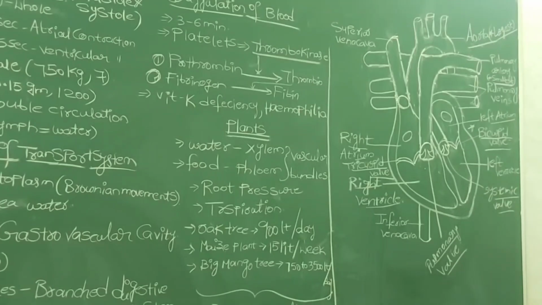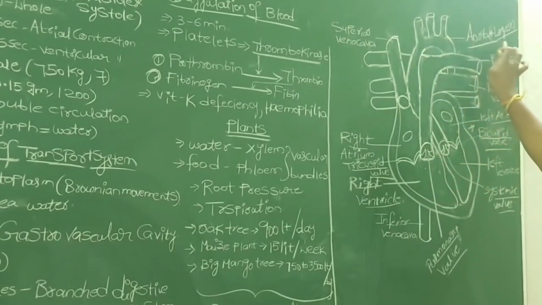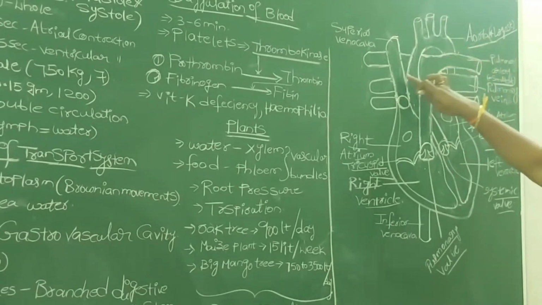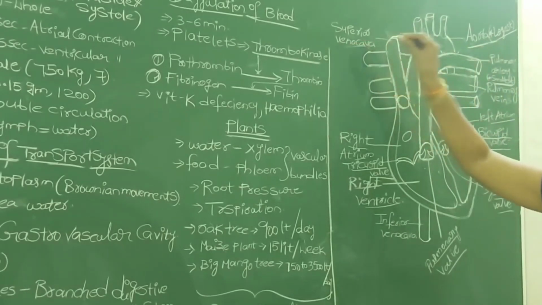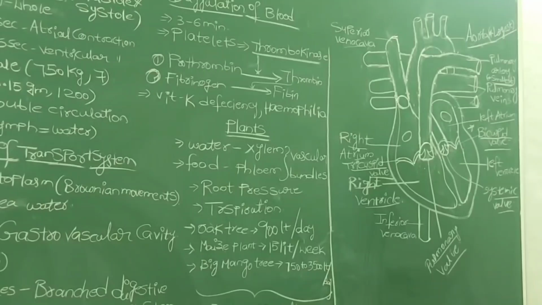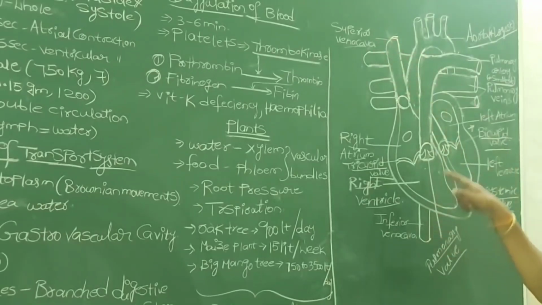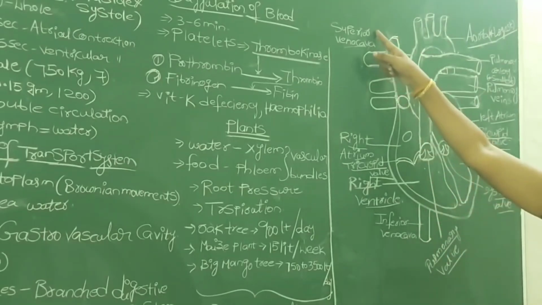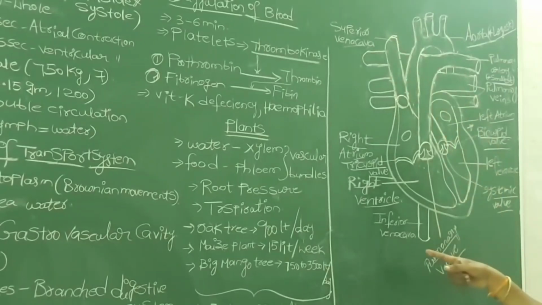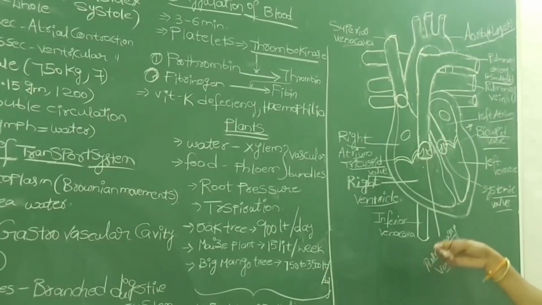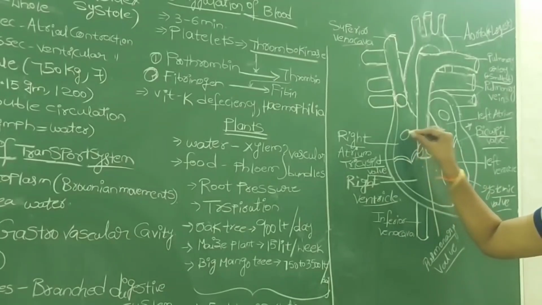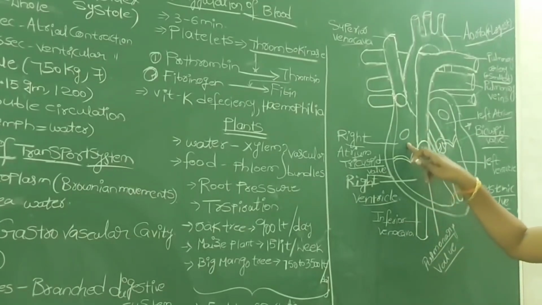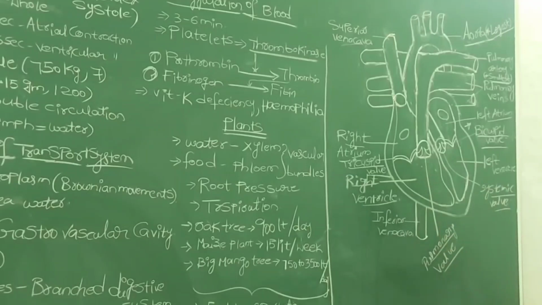And if you observe this diagram, here you see number 2, these are the 2 major veins. Actually this is the major artery, aorta, the largest artery, and the largest vein we call the vena cava. It includes 2 divisions. The upper one we call the superior vena cava, and the lower one we call the inferior vena cava. Here we drew one small circle, which indicates the opening of these 2 vena cavas.